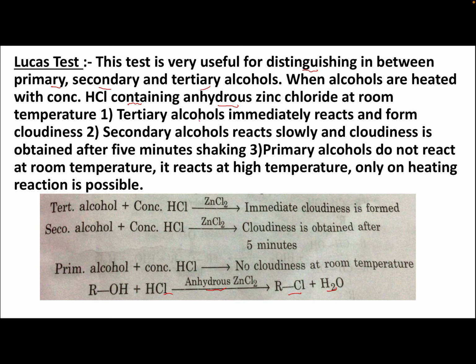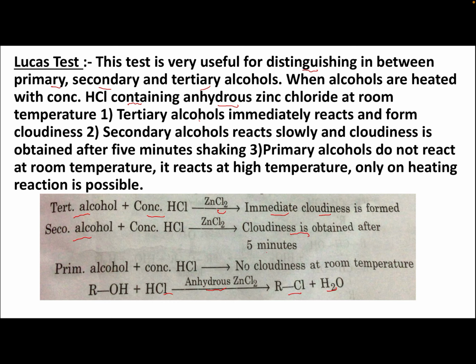Tertiary alcohol in the presence of concentrated HCl and zinc chloride gives immediate cloudiness, meaning the solution is not clear.